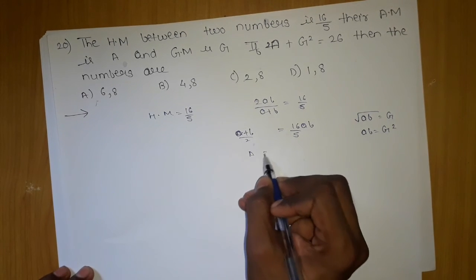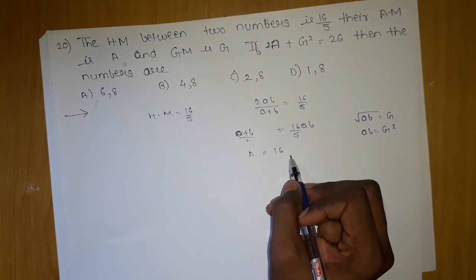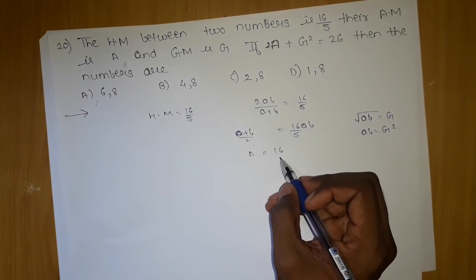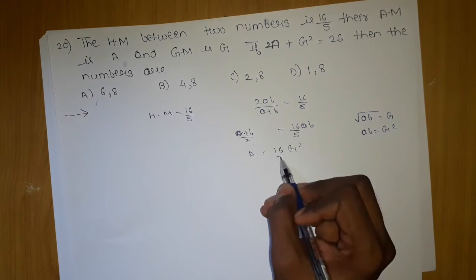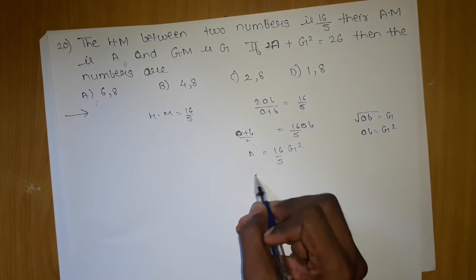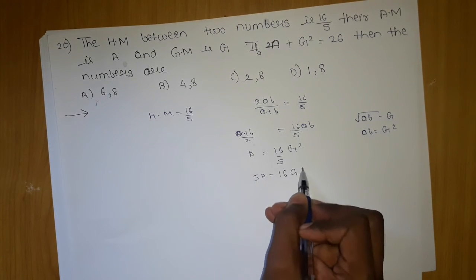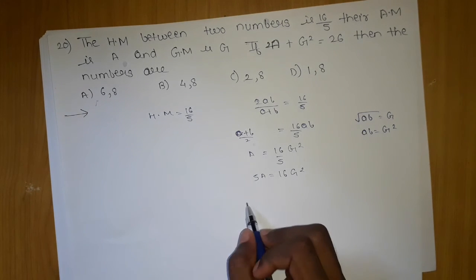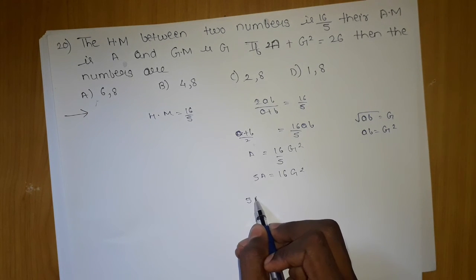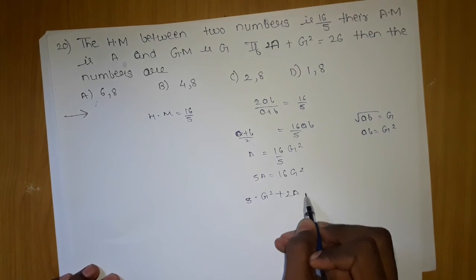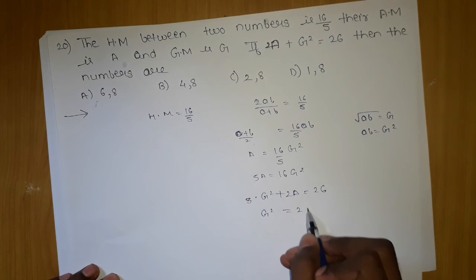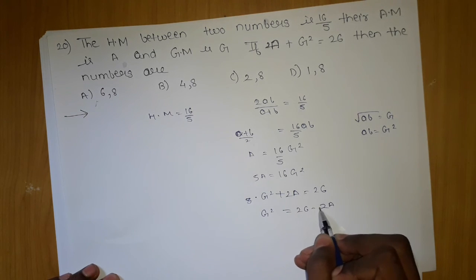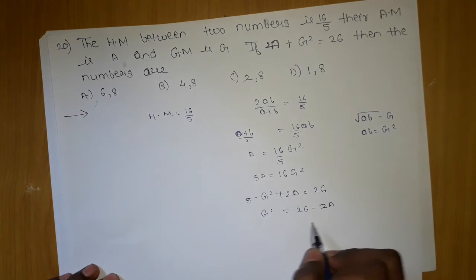So I can write A is equals to 16 by 5 G square, and this I can write as 5A is equals to 16G square. So we got a standard relation. Now we already have one relation, that G square plus 2A is equals to 26. So we can substitute and get G square is equals to 26 minus 2A.